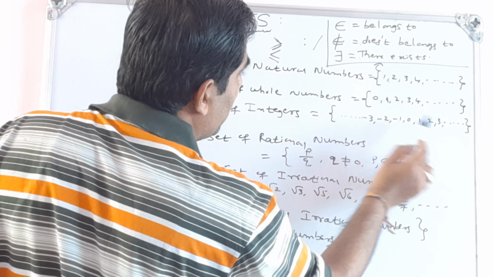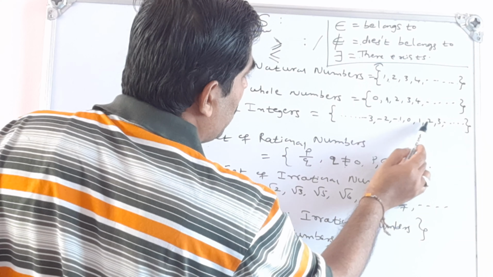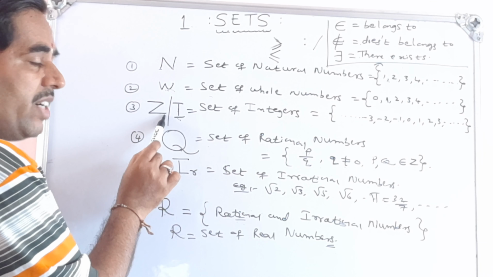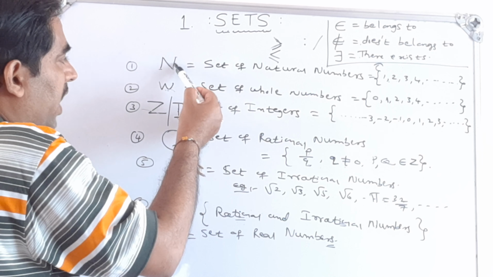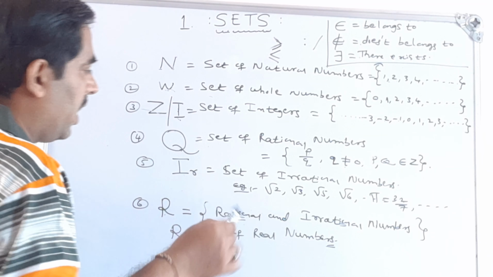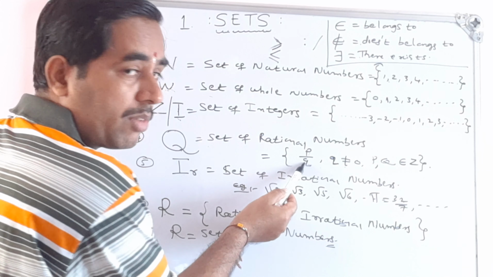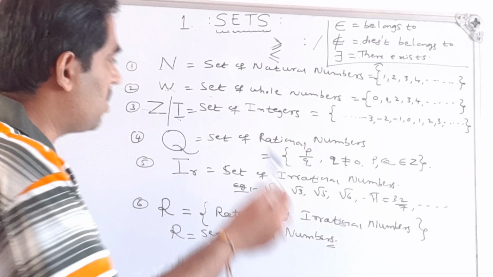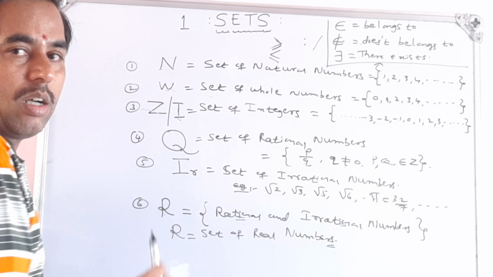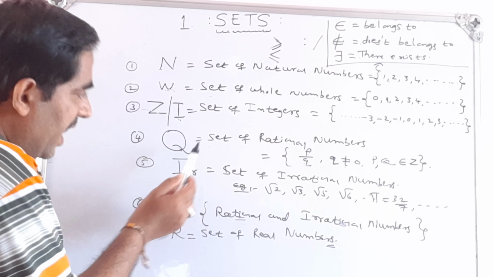Observe the set of integers: 0, 1, 2, 3, 4, and so on. That means the set of integers contains both N and W. Both natural numbers and whole numbers are present here. Then next, the set of rational numbers, which are of the form P by Q. Observe here, the set of rational numbers contains N, W and Z. So these 3 sets lie in Q.